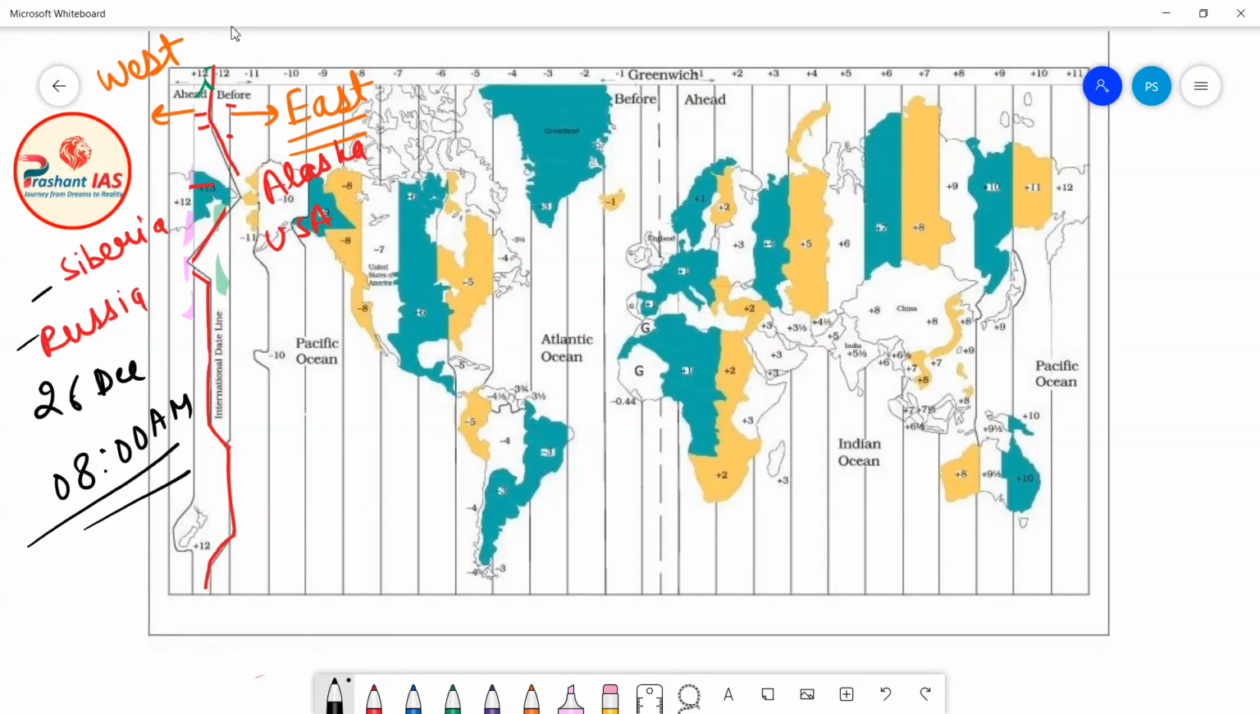And in Alaska, which is to the east of the international dateline, what is the time? The time is again 8 a.m. But what is the date? The date is 25th of December. This is a very important thing.